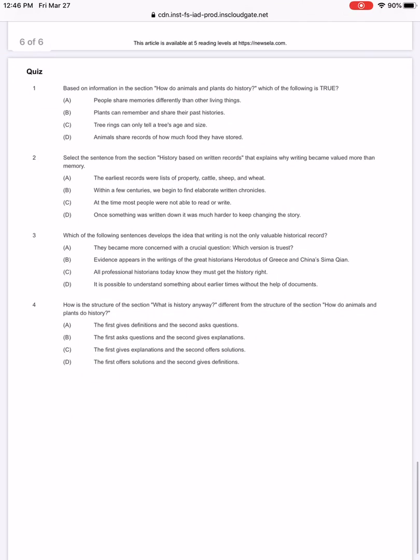B. Within a few centuries, we begin to find elaborate written chronicles. That is also true. That's a fact. He's stating a fact there, right? But does that fact actually show us that writing became valued more than memory? C. At the time, most people were not able to read or write. Does that tell us whether or not writing became more valuable? And D, once something was written down, it is much harder to keep changing the story. That's also a fact, right?